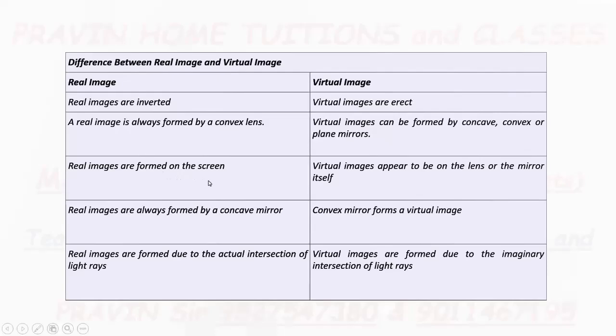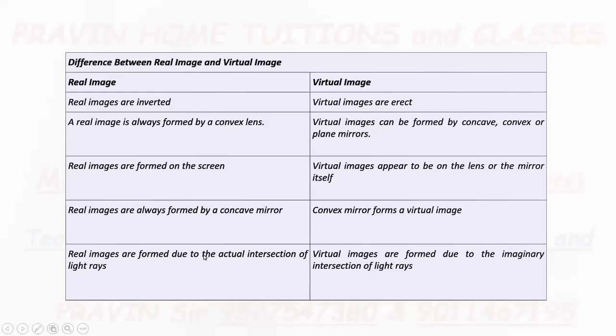Real images are formed on the screen. Virtual images appear to be on the mirror itself or at the back side of the mirror. A convex mirror forms virtual images.